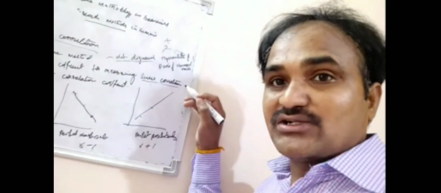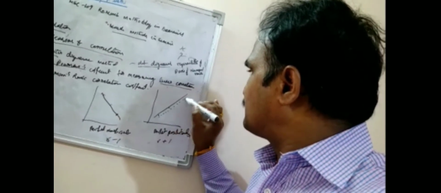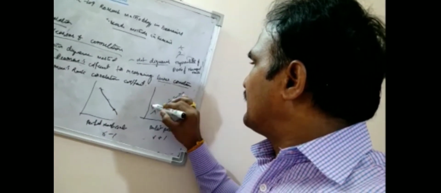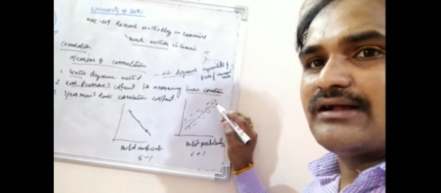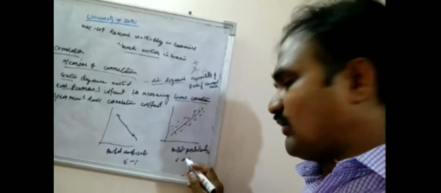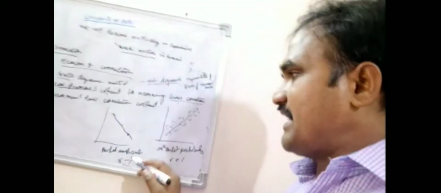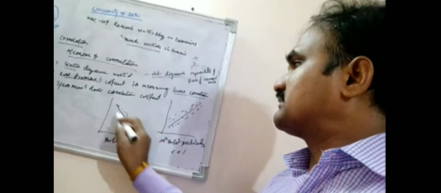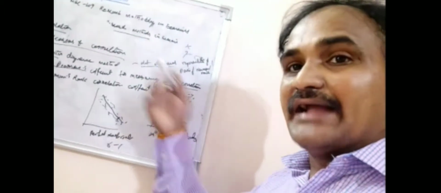When the dots of the two variables move in the same direction closely, that is high degree positive correlation. In the same way, the line of dots for the two variables moving in opposite directions closely is high degree negative correlation.